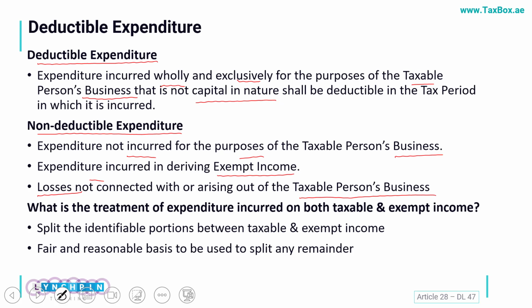And if we are having exempt income as well as taxable income, and we have a common expense which has been incurred on both of such income, in that case we will just split it in a fair and reasonable way. FTA up till now have not specified any classification in this case, but if there is any, of course we'll be utilizing it. Unless until FTA specified any special rule for this split of the expenditure, you can use any fair and reasonable way for that.